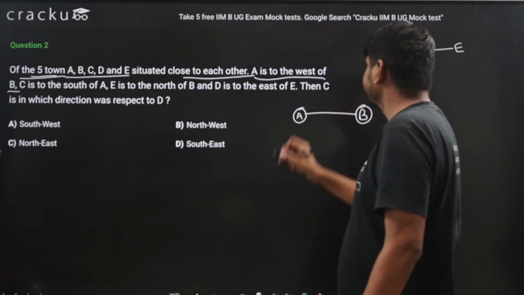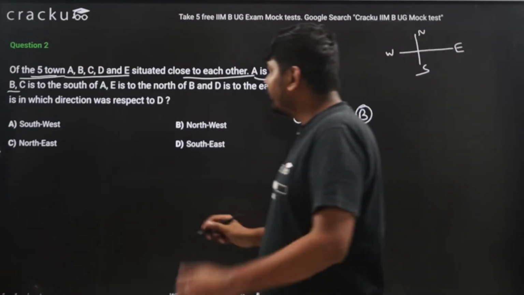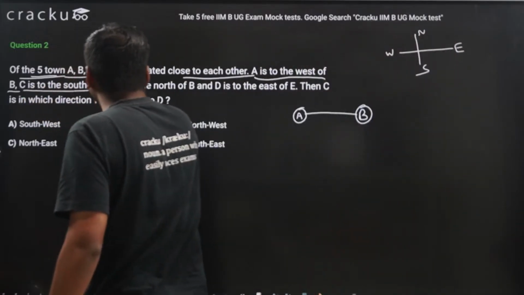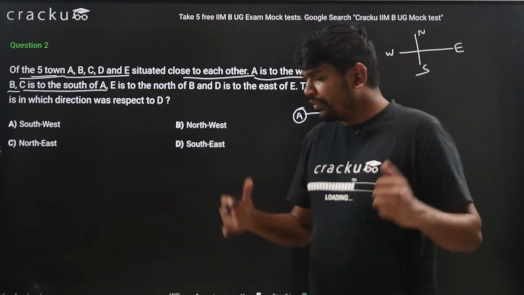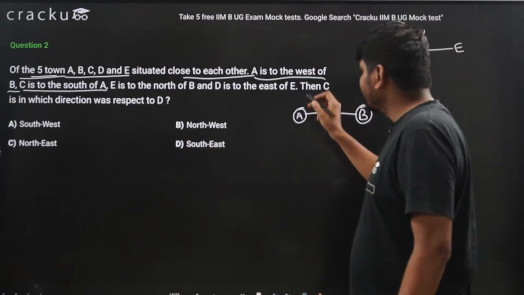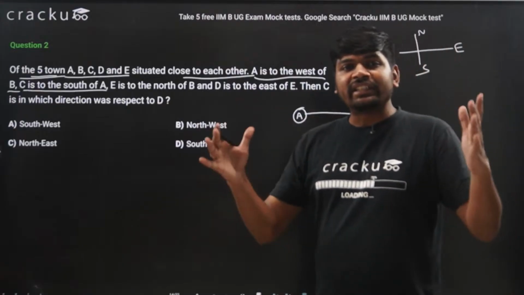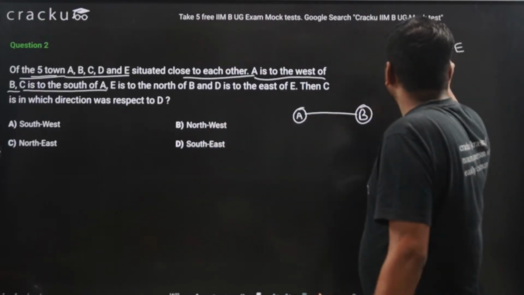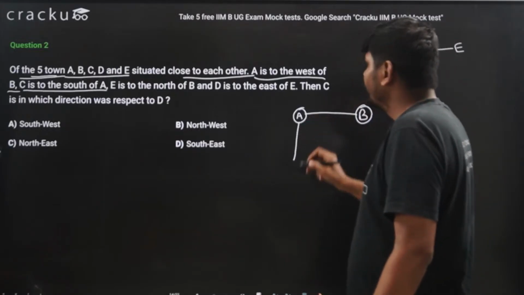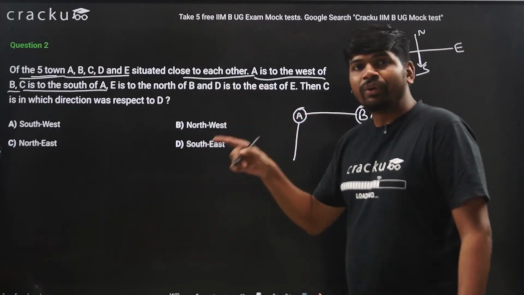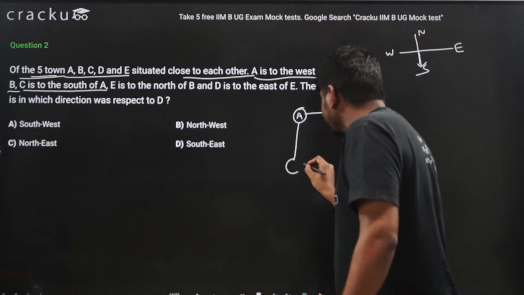A will be here. It is given C is to the south of A. If A is here, in which direction is south present? South is present in this direction. So C is to the south of A. So C will be here.